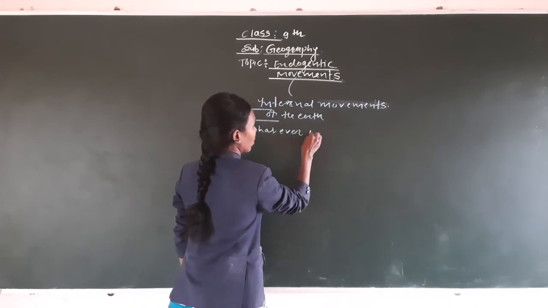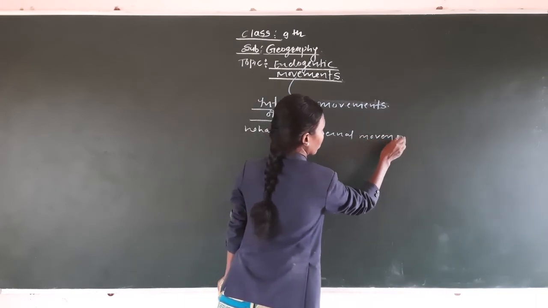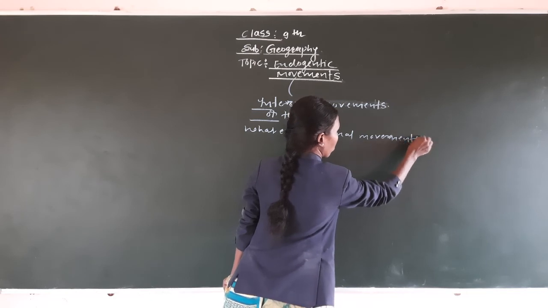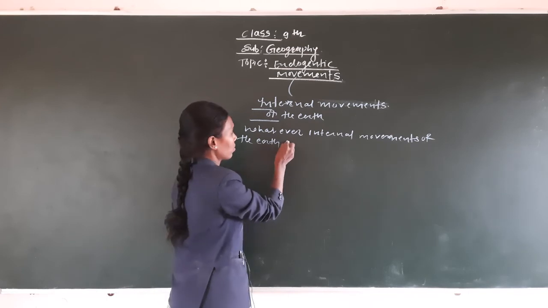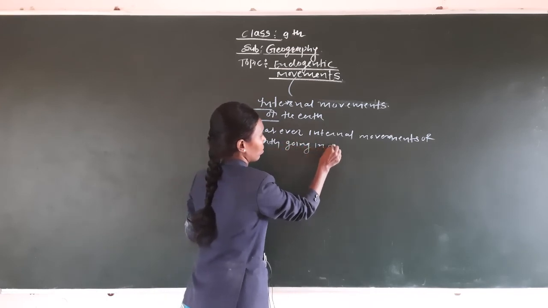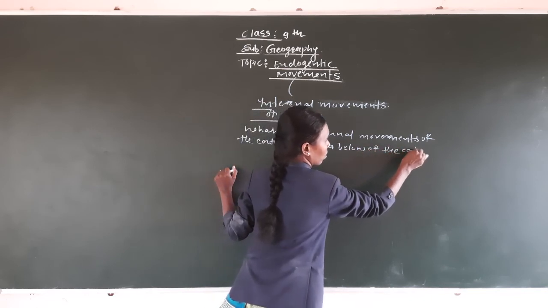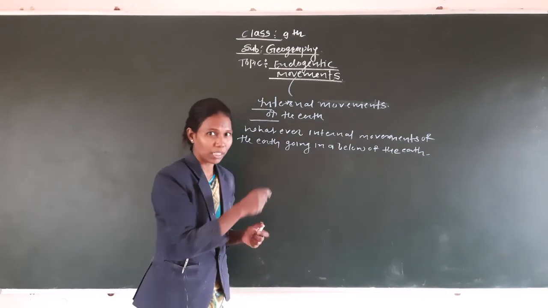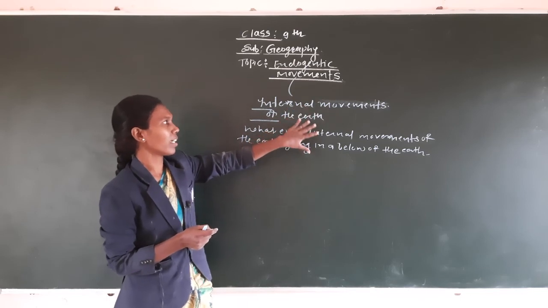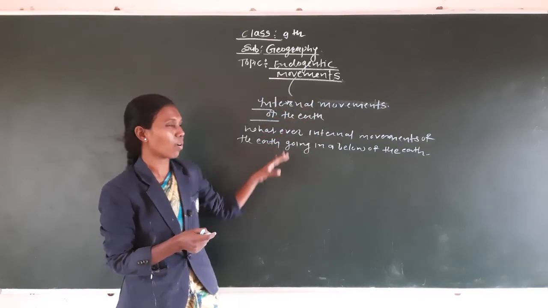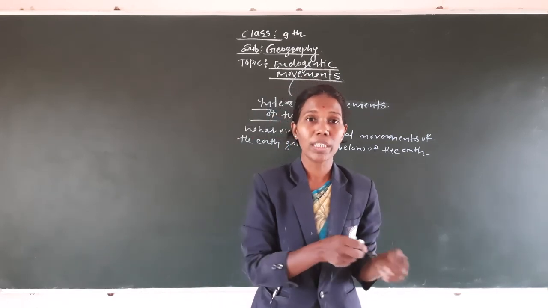Internal movements of the earth, going on below the earth. So look up, pay attention here. The endogenetic movement is known as the internal movement of the earth, or we can say, whatever movement goes on in the interior of the earth is known as the internal movement, the endogenetic movement.